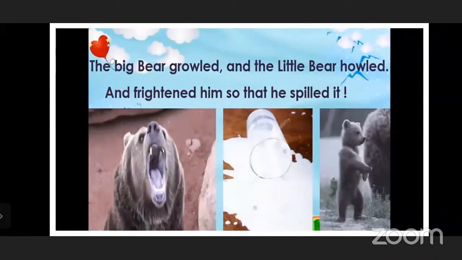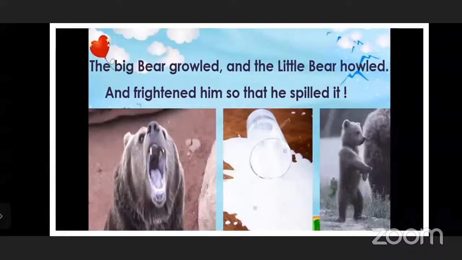The big bear growled and the little bear howled. Now, where did this big bear and little bear come from? I told you, a group of stars makes a constellation, and we have to imagine some kind of animal. So, what kind of animal was that? The big one was the big bear, and the small one was the little bear. So what is he telling now? He is just imagining that when this milk fell down, the big bear growled, and the little bear howled.